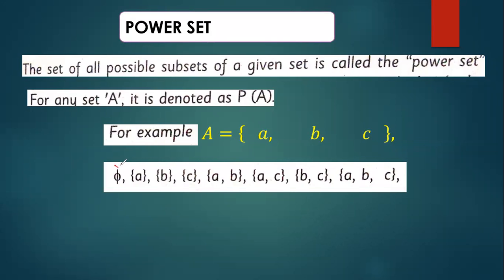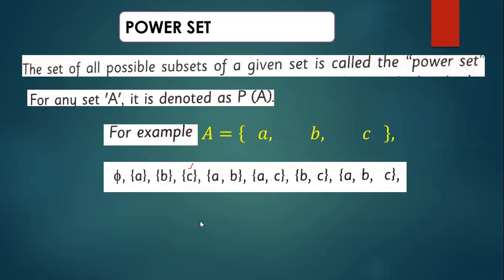Okay. First, the empty set is a subset of each and every set. Take a here, b and c separately. Then take ab, then bc, and finally abc. So these are all the possible subsets of set A. If we combine all of these, then we will get the power set. This by itself is not yet the power set.